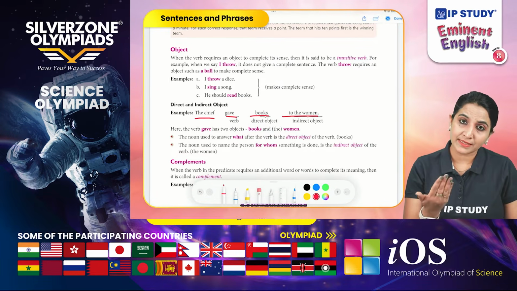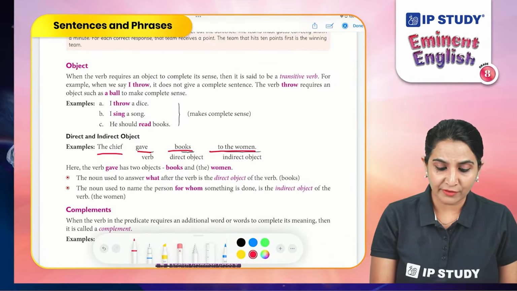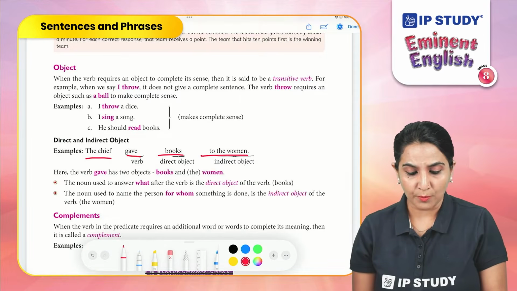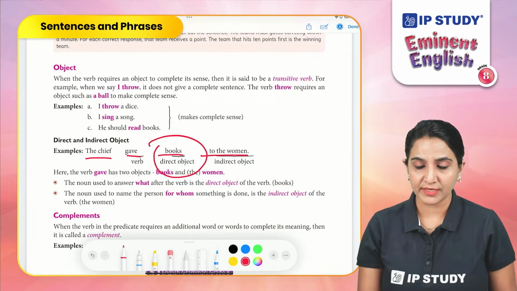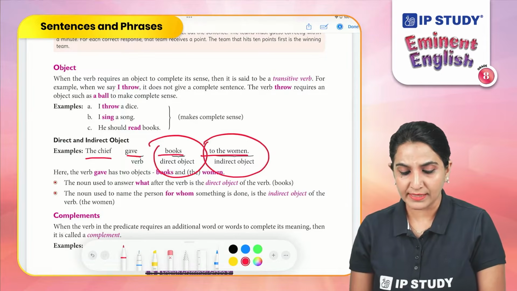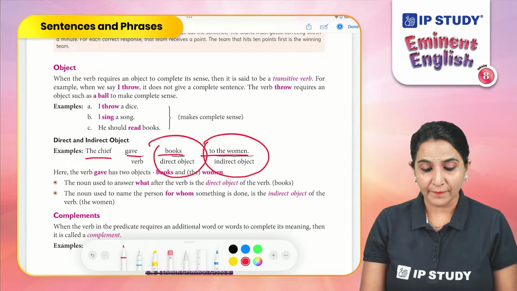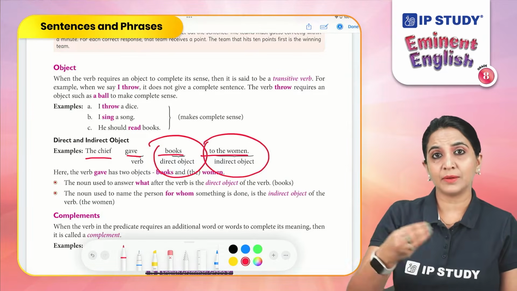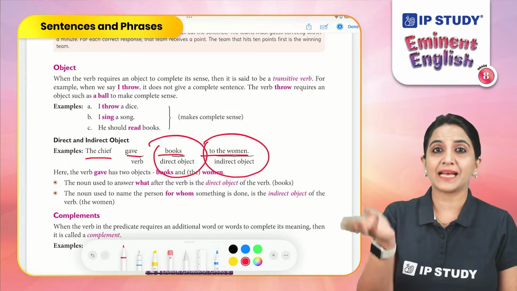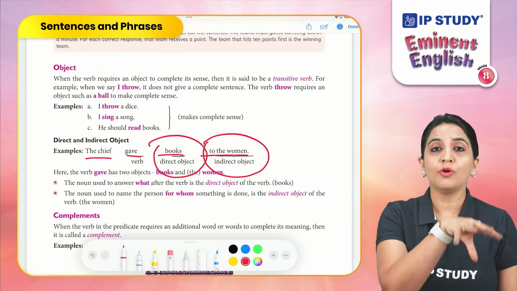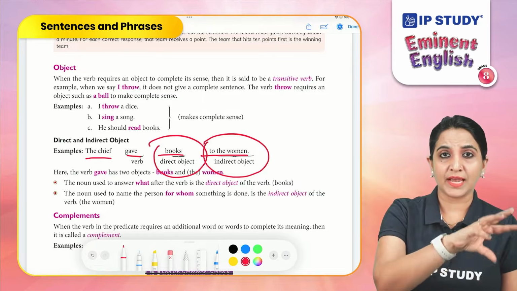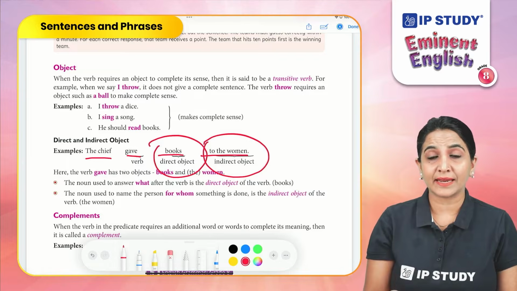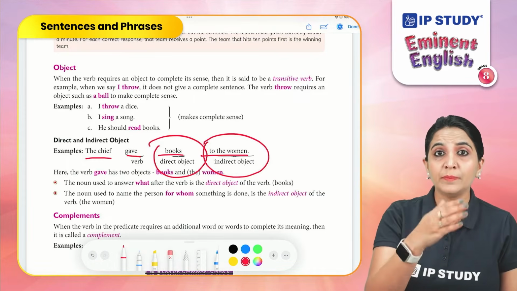Now, let's look at this example again. The chief gave books to the women. In this sentence, books is a direct object and to the women is an indirect object. Why? Because the chief, which is a subject, is giving the books. That means books is directly related to what the subject is giving. And that also means this is directly related to what a verb is doing.